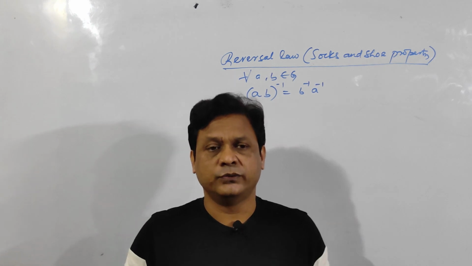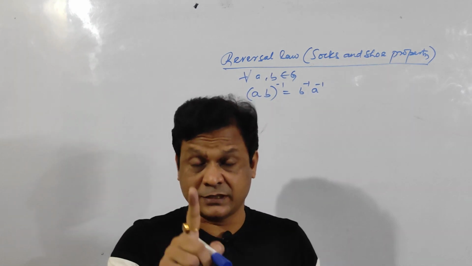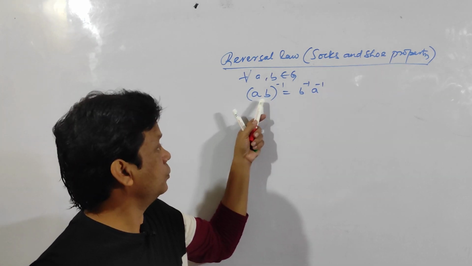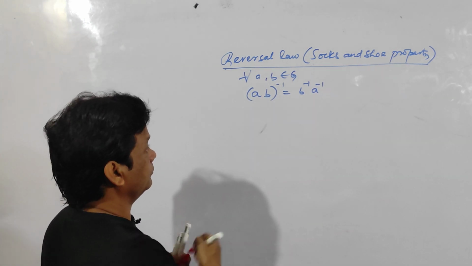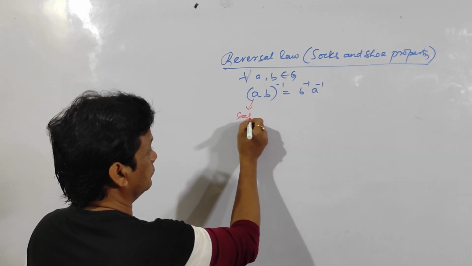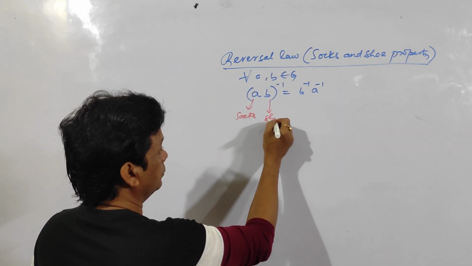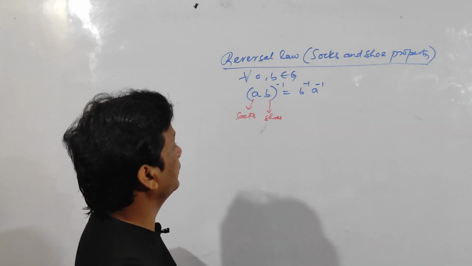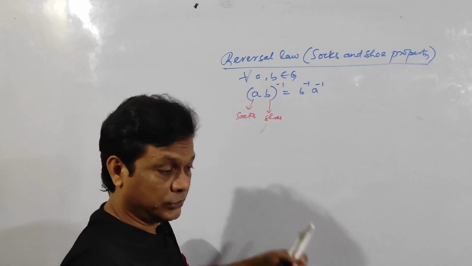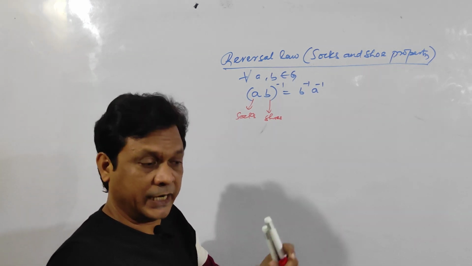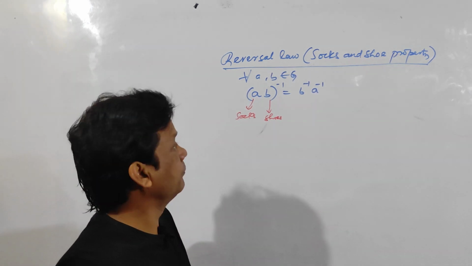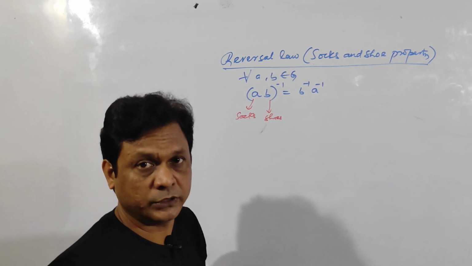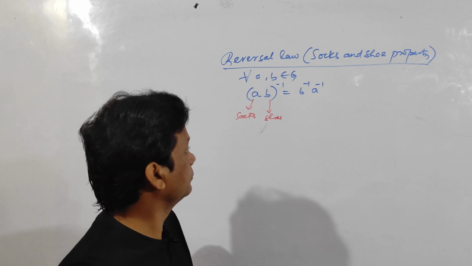While you are wearing socks and shoes, first you are wearing socks and then shoes. This is the socks, this is the shoe. First you are putting on your socks and then you are putting on your shoe. The inverse means you have to open now. You have to remove socks and shoe from your foot.